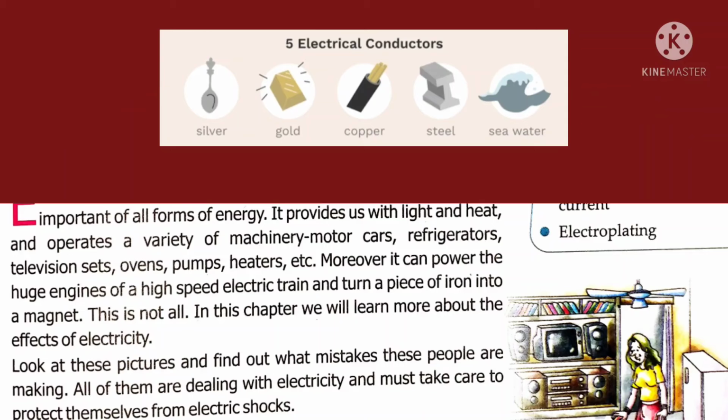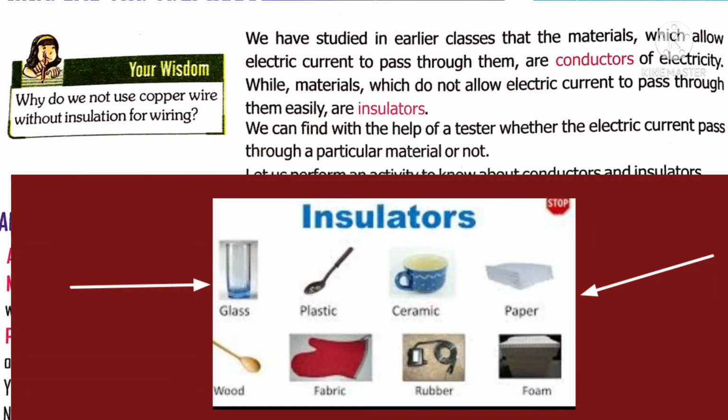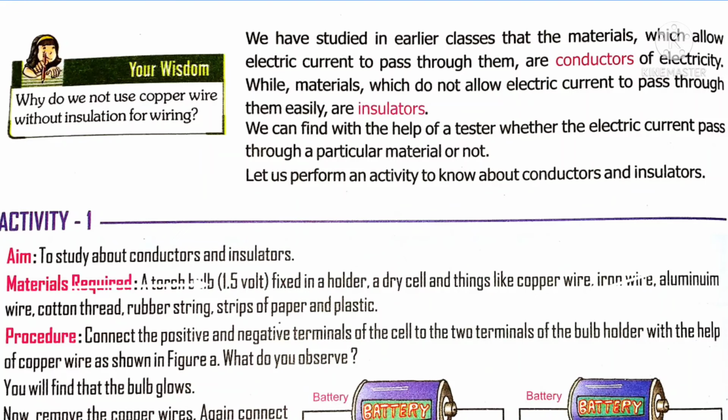In the same way, what are called insulators? They are the materials which do not allow electricity to pass through them, like PVC pipe. That is the reason our electric wires are covered with insulator, because they are bad conductors or insulators. Glass, plastic, wood, all these are called insulators because they don't allow electricity to pass through them.